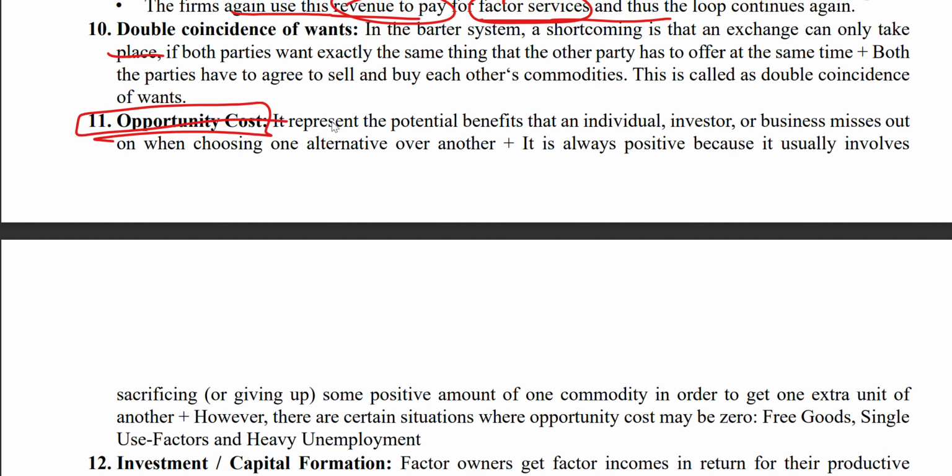What is opportunity cost? Opportunity cost is the benefit that an individual misses out on when choosing one alternative over the other. Right.